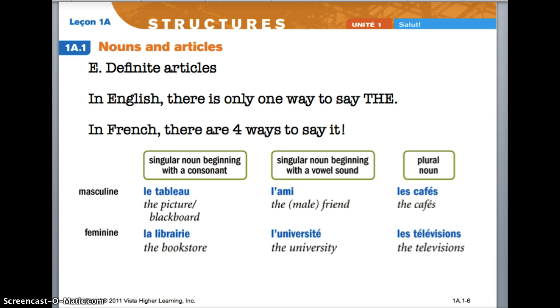This is the section of the note set that refers to definite articles. In English, we only have one definite article, and it's the word the. In French, there are 4 ways to say the, depending on singular, plural, masculine, or feminine. In front of a masculine word, which is singular, you would see the word le. In front of a feminine word, which is singular, you would see the word la. In front of a plural word in French, you would see les. And if the word is singular and starts with a vowel or vowel sound, you would put L apostrophe.